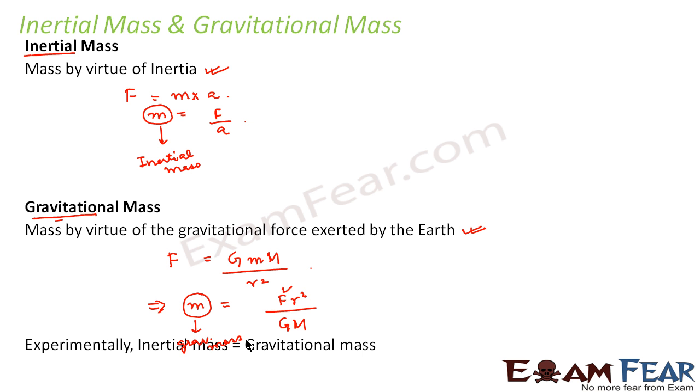However, experimentally it has been found that the value of inertial mass is the same as that of gravitational mass. That means if you consider any object and experimentally calculate its inertial mass, it is found to be the same as its gravitational mass. Therefore, while solving problems or in our day-to-day life, we don't differentiate mass as inertial or gravitational mass. But actually, they are not the same. They have different interpretations, but the values of inertial and gravitational mass come out to be the same.